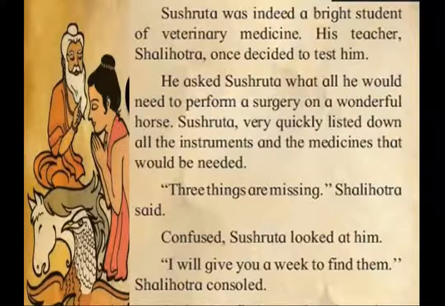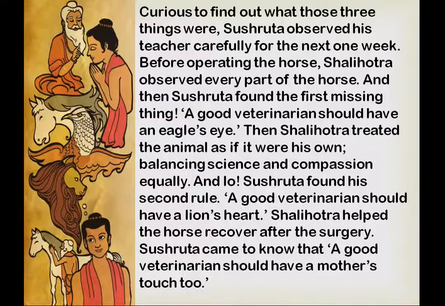He said no, but that three things were missing in the list, Shalihotra said. Now Shushruta was totally confused. I have taken everything, so why did his teacher say that three things are missing? Shushruta looked at him and started watching him. It means he had only one week to find the three missing things. So Shushruta started watching Shalihotra, curious and excited to find out the three things.